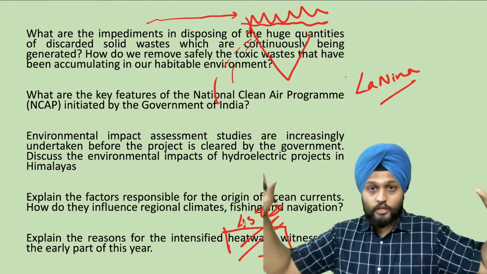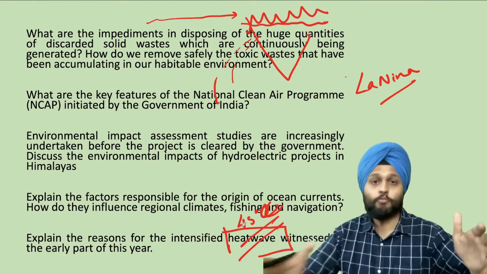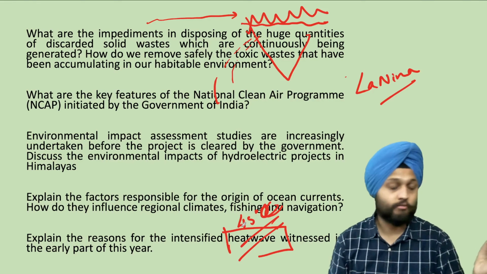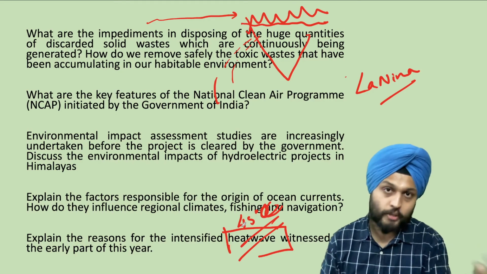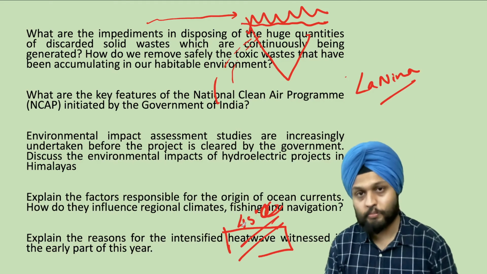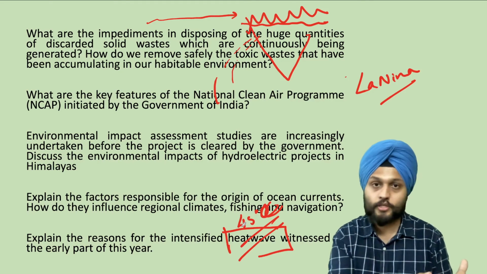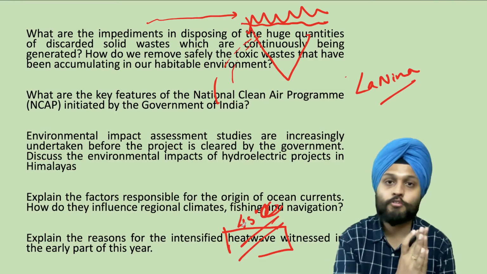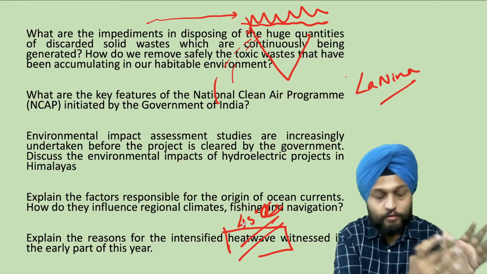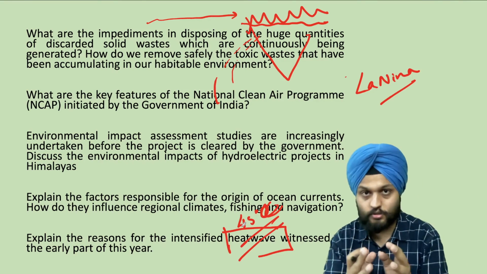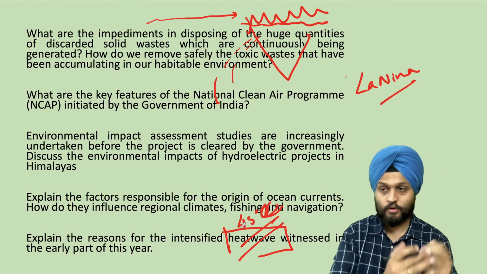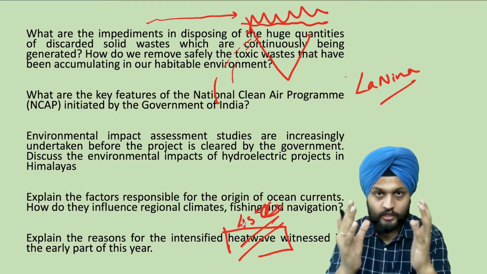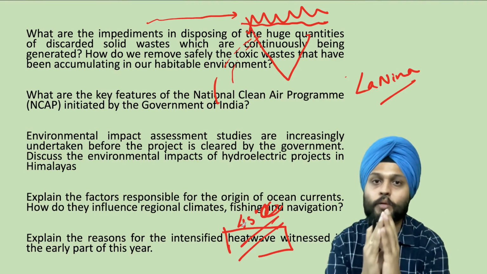Now, if we talk from the point of view of disaster mitigation, naturally, if heat wave is there, what should be done? If the environment outside is hot, then people have to be put in colder situation. There will be scarcity of water, so water banks should be there. Water conservation has to be emphasized upon. We have to take short-term measures, making the water available. And we have to take the long-term measures. India Cooling Action Plan should be there, providing for air conditioning facilities. So cooling environment should be there.